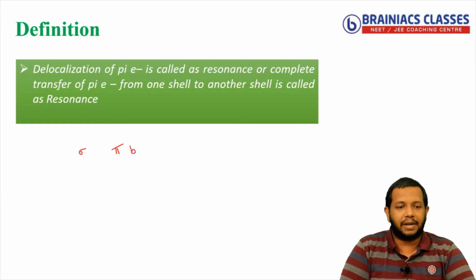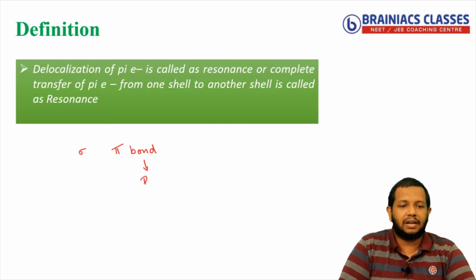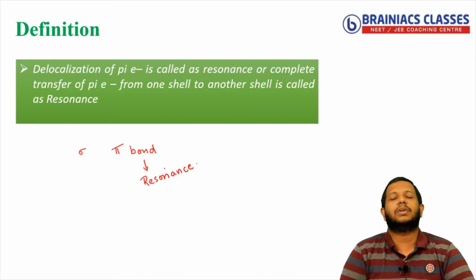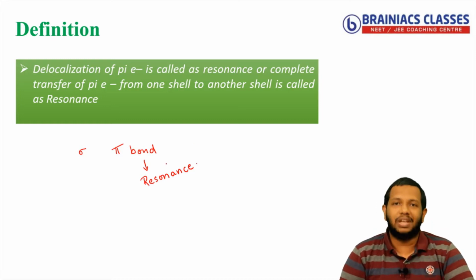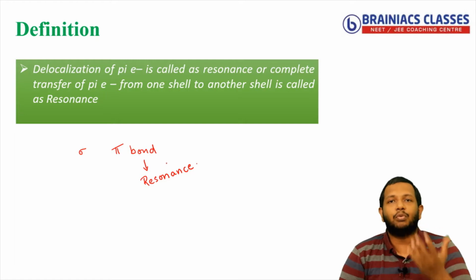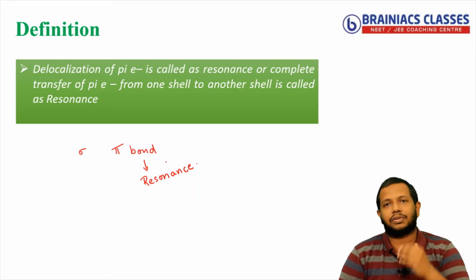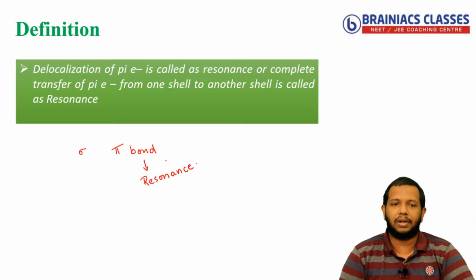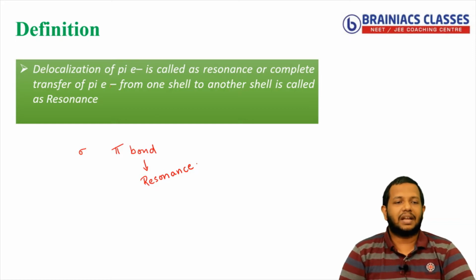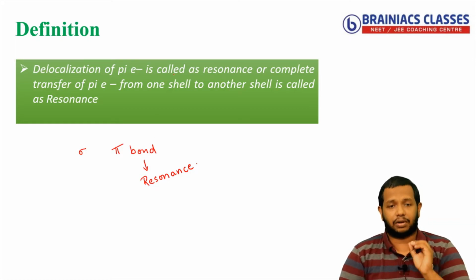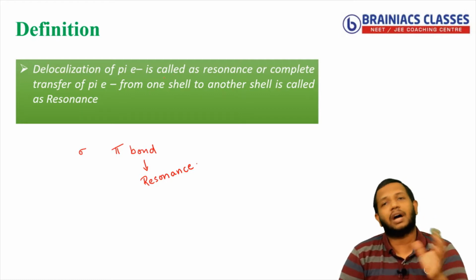I can say the pi bond is involved in resonance, correct? Why? Because the pi bond is a weak bond, so the pi electrons can easily shift from one orbital to another orbital, and this shifting of pi electrons we call resonance. That's why they say delocalization of pi electrons is called resonance, or the complete transfer of pi electrons from one shell to another shell, correct?